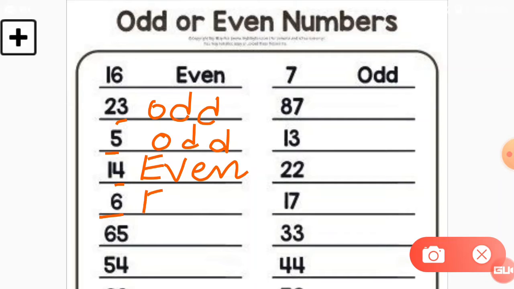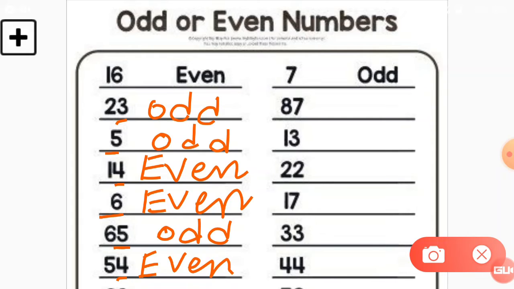See here 65, number 5 is at the ones place, so it will be an odd number. Here is 54, the ones place is 4, so this number is an even number. Now 87, 7 is at the ones place, so this number is an odd number.